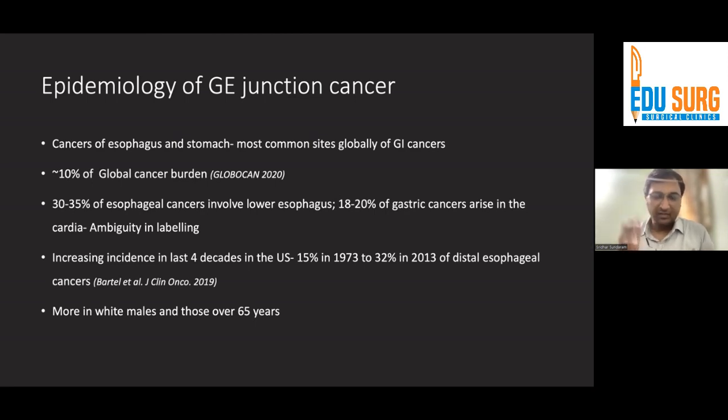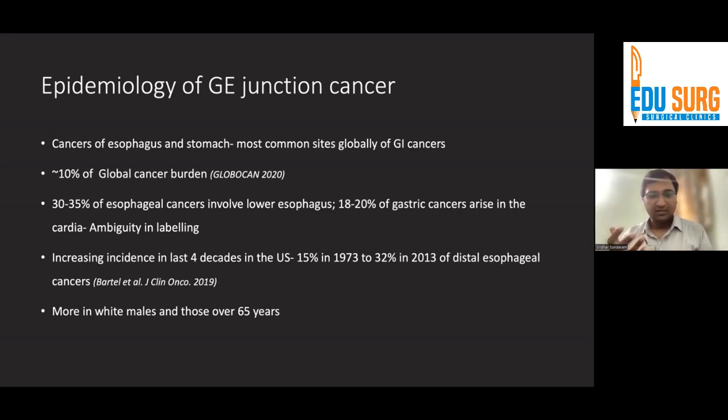in the cardia. And clearly, there is some ambiguity in labeling, which is why this entity of GE junction cancer is often labeled as lower esophageal cancer, may be labeled as a cardia cancer, and people do not often refer to the diagnosis as GE junction cancer.